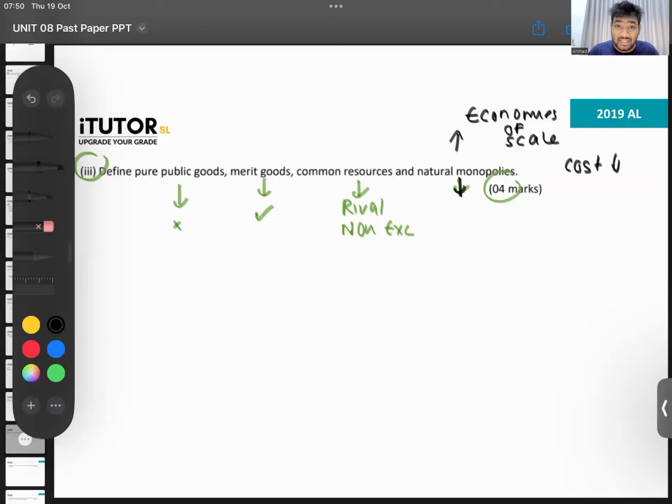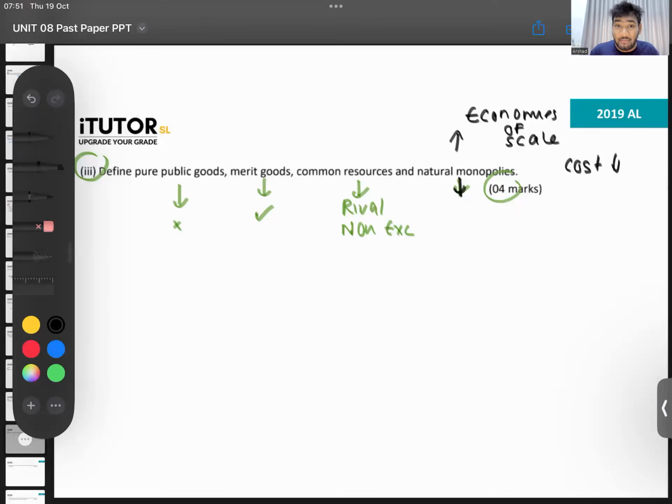Now, remember the example I gave in class? Let's say I am the only econ teacher in Sri Lanka. I am teaching, let's say, 100,000 econ students. So then my printing cost, everything per unit cost will be very low. So then I can even charge class fees of 1,000 rupees and do the class. Then if a new teacher comes, he can't even think of charging 1,000 rupee class fees because why? His printing cost for his website, maybe cost for his admin, that itself will be more than 1,000 per student. That's what you call natural monopoly.